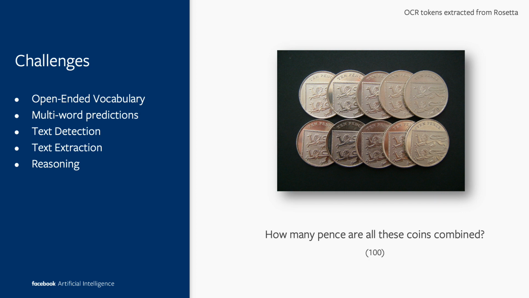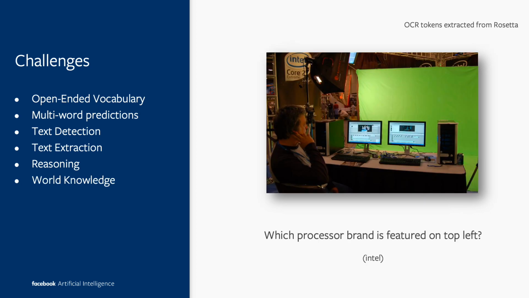Then this also involves reasoning as in a normal VQA problem. For example, if you have to answer how many coins are there, you need to understand how many each coin is and then combine them together to answer 100. This also involves world knowledge. For example, you need to figure out what the brand name is.